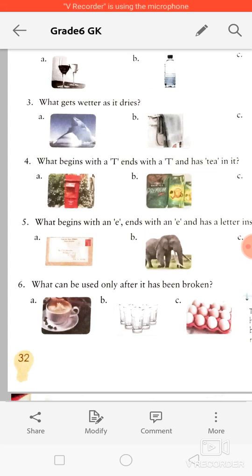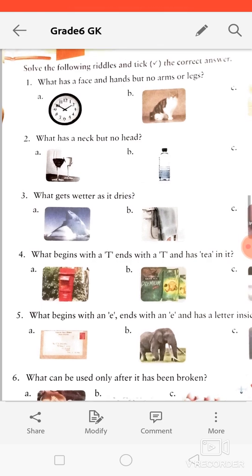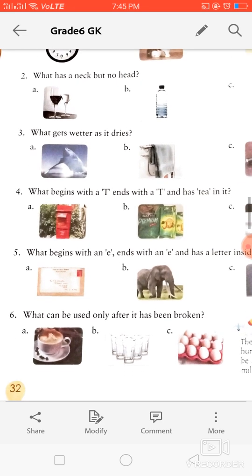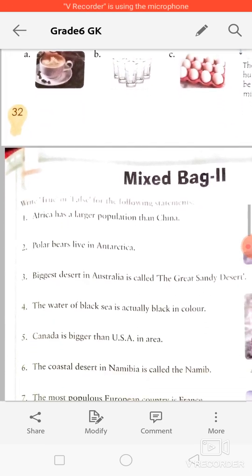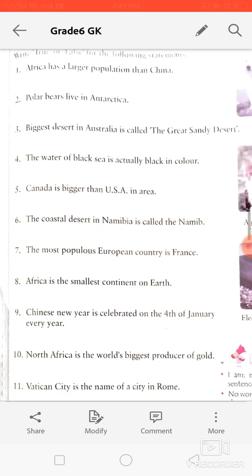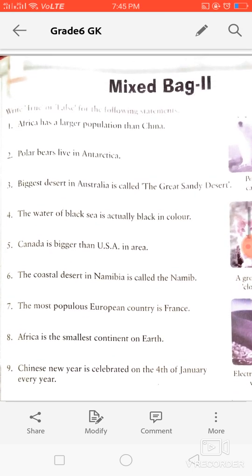Okay, so three answers I have told you. The remaining three you have to guess yourself. Now let's come to the next page, in which we have a mixed bag. Here we have some questions, so you have to give the answer in true and false only.